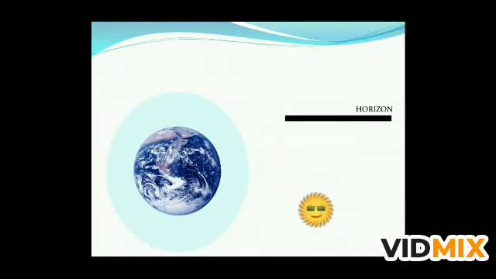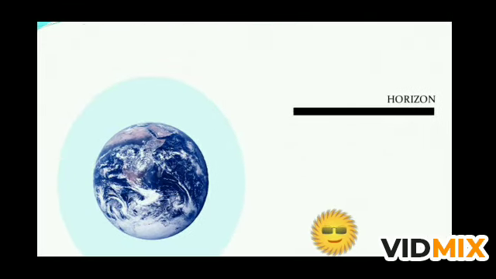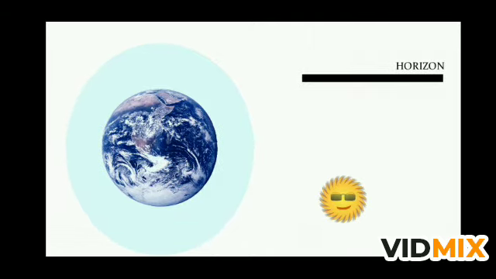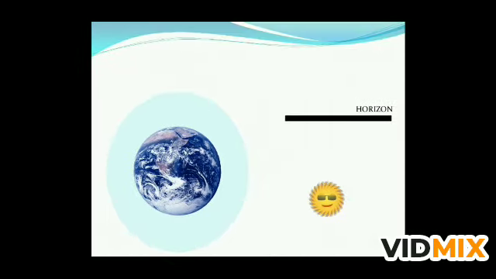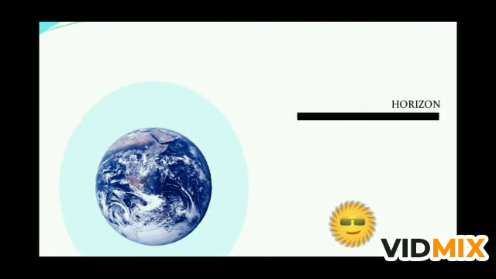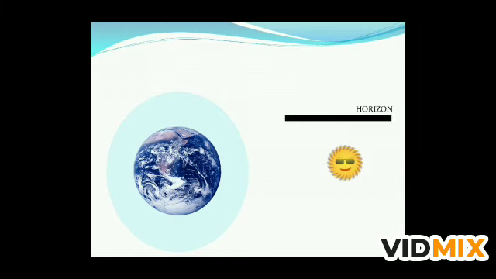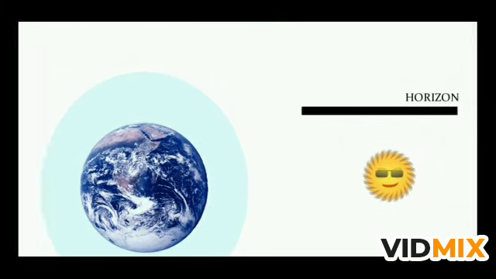Now if you see in this picture, the sun is below the horizon. Everyone knows what the horizon is, and the sun is now below the horizon. Step by step the sun is moving towards the horizon. In this figure you see that the sun is somewhat closer to the horizon, and here it is even closer to the horizon, which means the sun is moving towards the horizon.